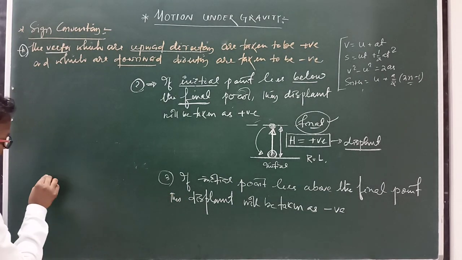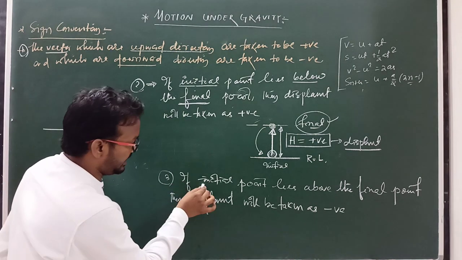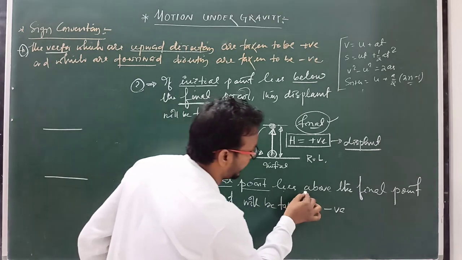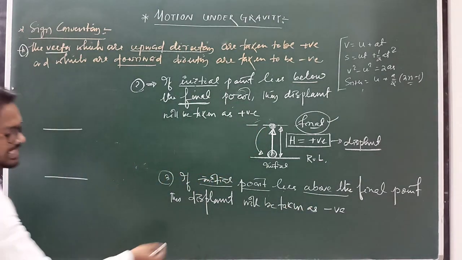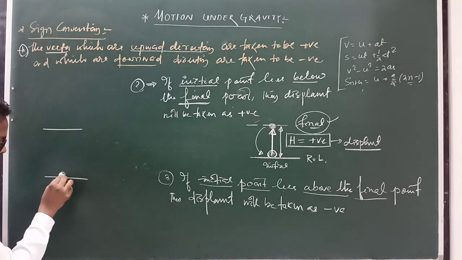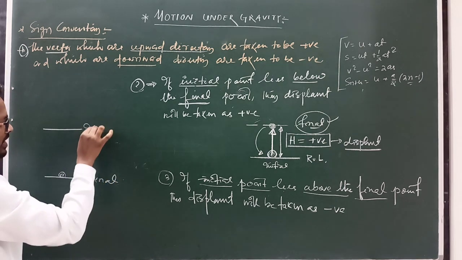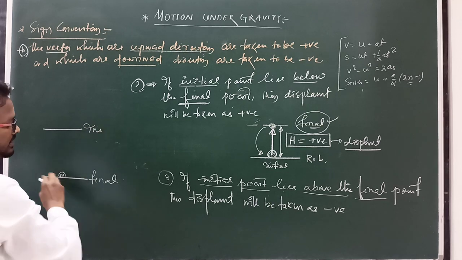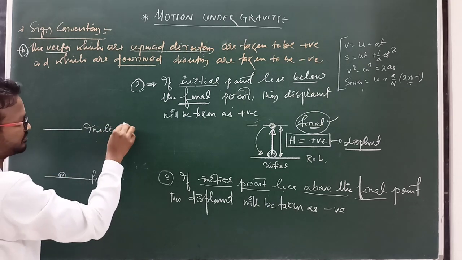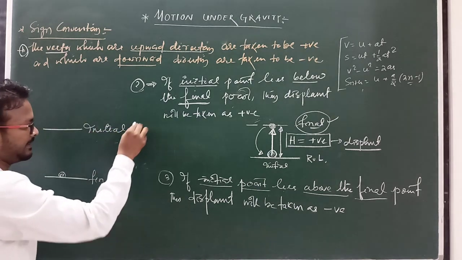It indicates that, suppose there are 2 points. According to this definition, if the initial point lies above the final point, suppose this is the final point and the initial point lies above it, this is the reference line.